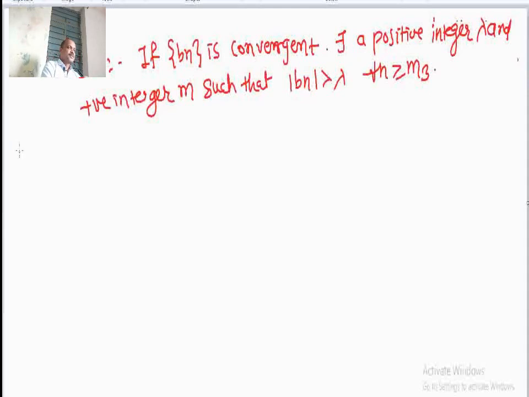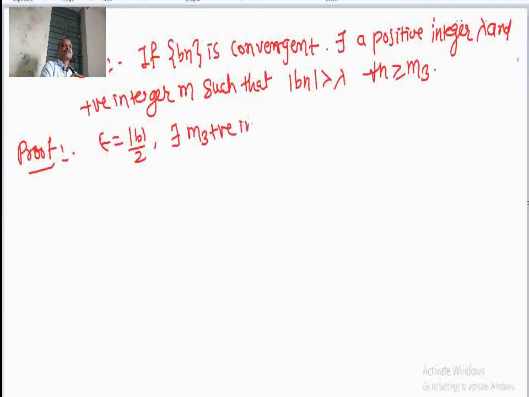Let us show that. So, in the proof, sequence is convergent, for epsilon equal to, let us take mod b divided by 2, and for this epsilon there exists m3 which is positive integer such that mod of bn minus b is less than epsilon, that is mod b divided by 2.